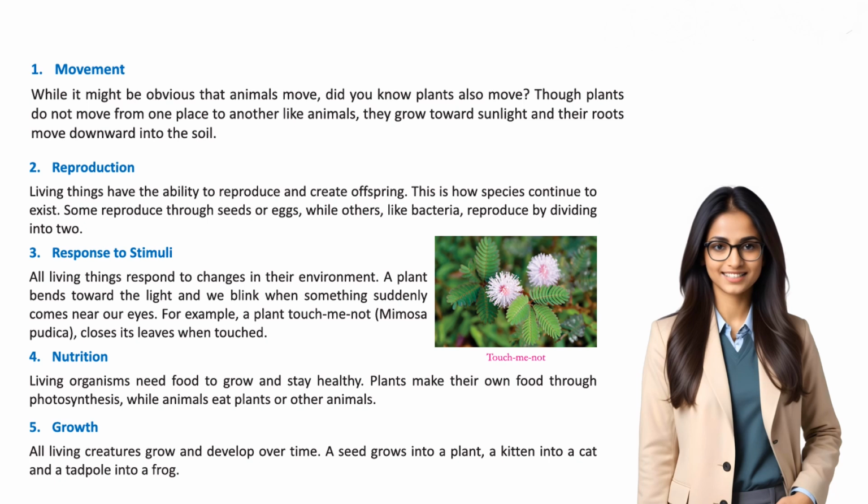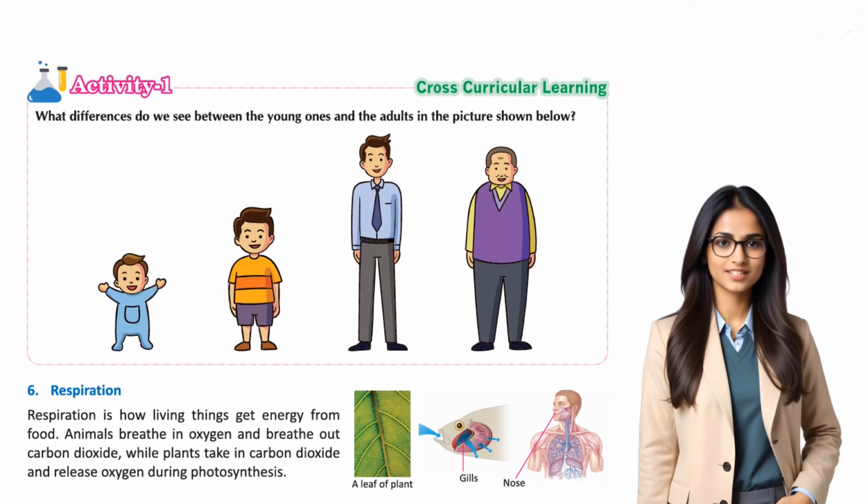5. Growth. All living creatures grow and develop over time. A seed grows into a plant, a kitten into a cat, and a tadpole into a frog. Activity 1. What differences do we see between the young ones and the adults in the picture shown below? 6. Respiration. Respiration is how living things get energy from food. Animals breathe in oxygen and breathe out carbon dioxide, while plants take in carbon dioxide and release oxygen during photosynthesis.